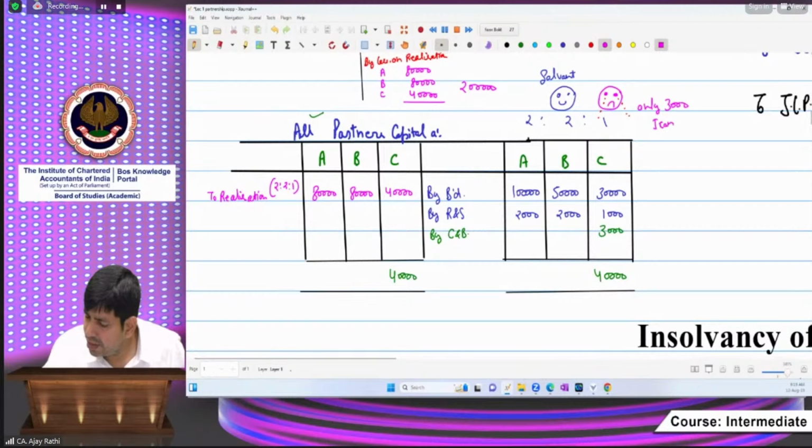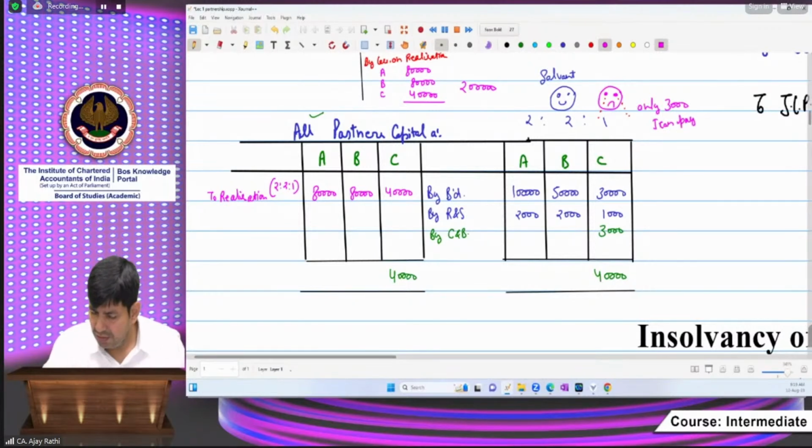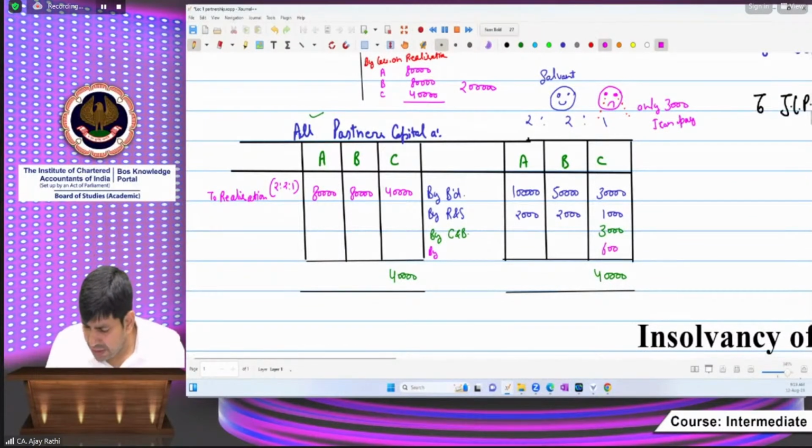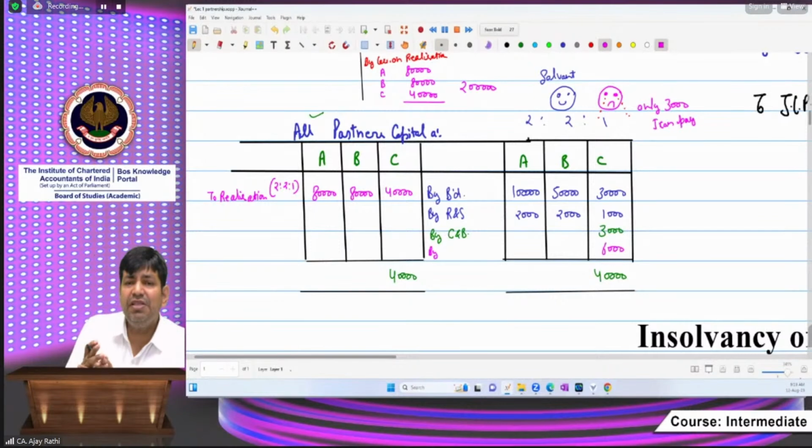I can pay only 3,000. It means he is not able to pay the remaining 6,000. So can we say this is the loss of insolvency of a single partner, Mr. C? Yes.